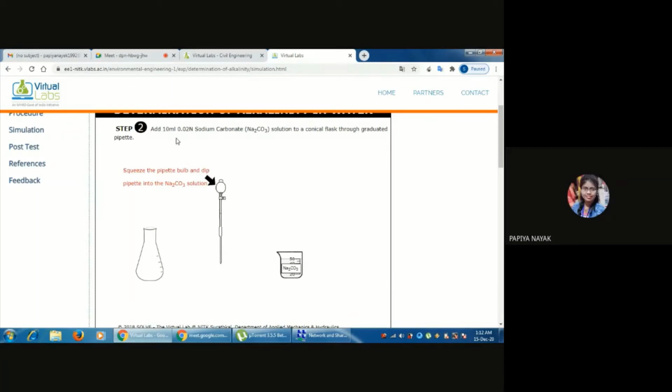Now add 10 ml of 0.02 normal sodium carbonate. Here, one thing: the normality of sodium carbonate is 0.02. So first we add 10 ml of 0.02 normal sodium carbonate solution to a conical flask. Now this is the container which is filled with sodium carbonate. So first we take 10 ml sodium carbonate with the help of a pipette, and keep this sodium carbonate in a conical flask.